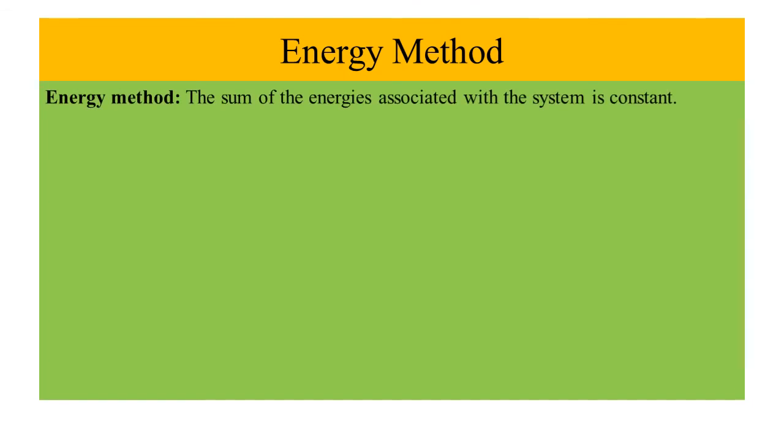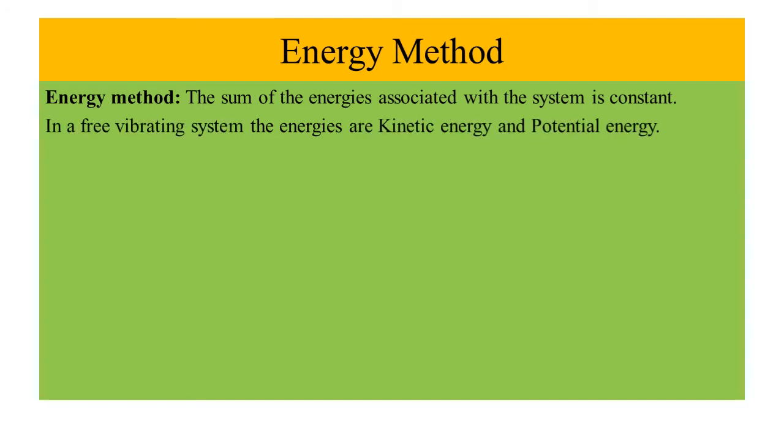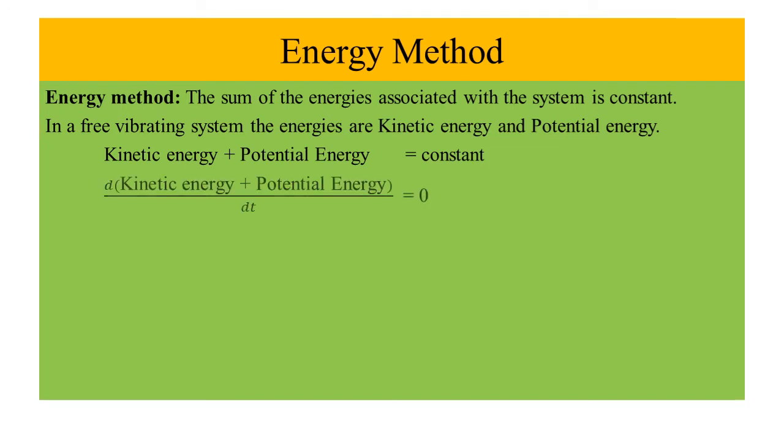Energy method. In the energy method, the sum of the energies associated with the system is constant. In a free vibrating system, the energies are kinetic energy and potential energy. As per energy method, kinetic energy plus potential energy equal to constant. Differentiating the sum of the energies with respect to time, that is, differentiation of kinetic energy plus potential energy with respect to time equal to 0.